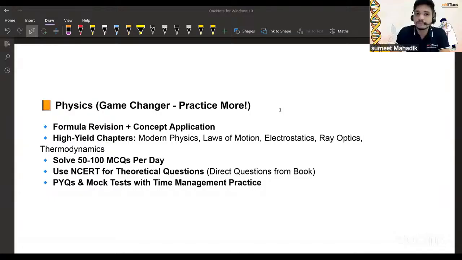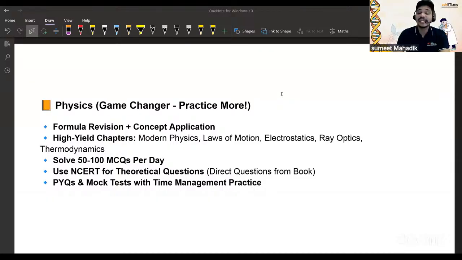We can't hate this subject because it is your game changer. What is needed for this subject is practice. How can you practice? I always advise my students, if they don't like physics much, but we have to do it, let's treat it like a challenge. So go for formula revision and concept application first of all. Once you know the formula, you can solve it properly. So concept application should be there.